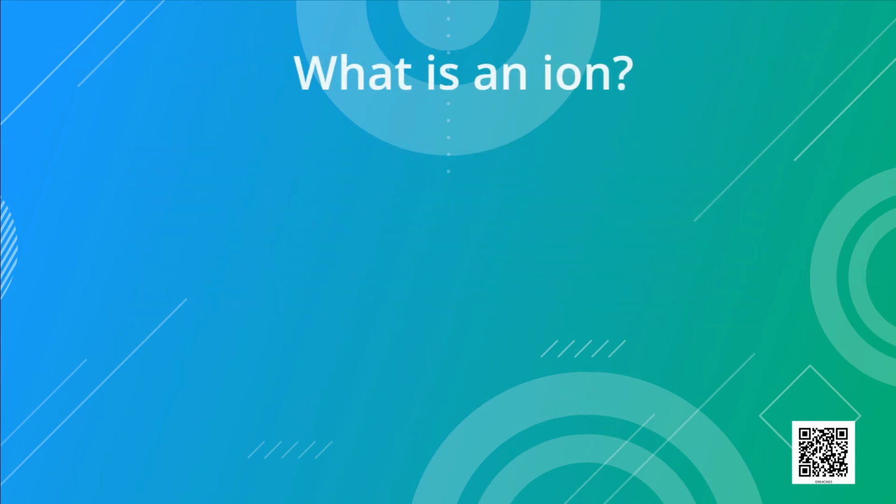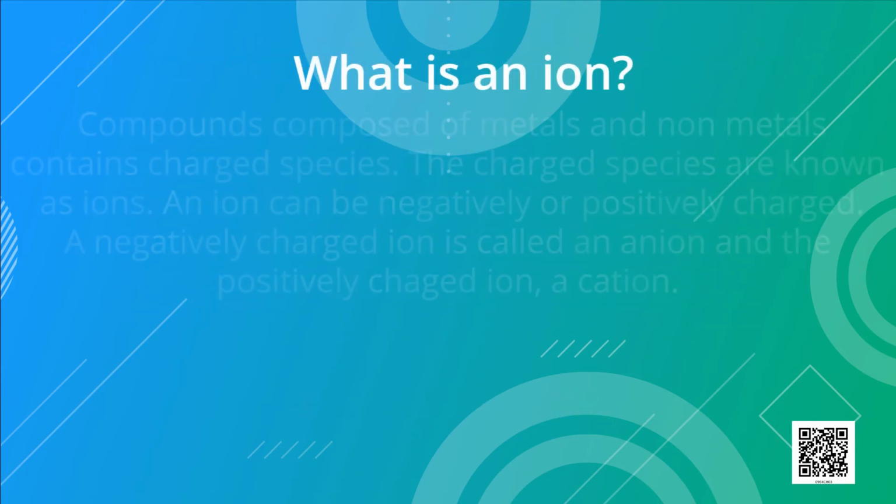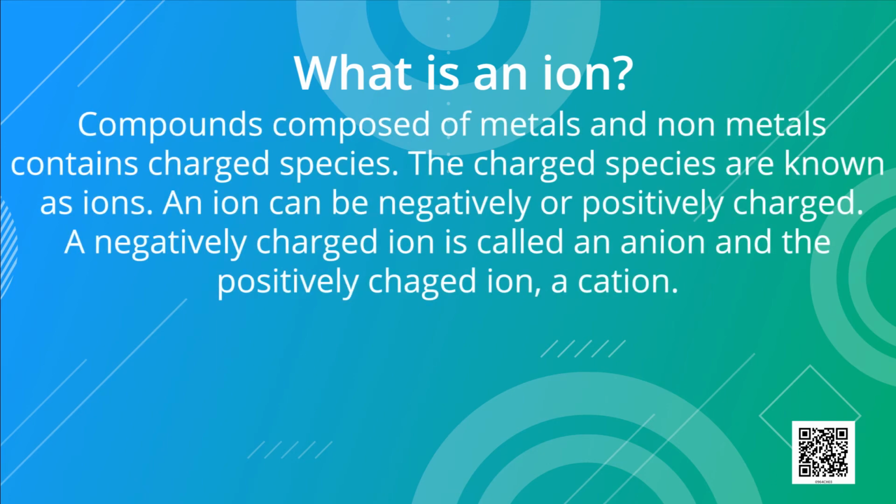Now, let us discuss ions. Compounds composed of metals and non-metals contain charged species. The charged species are known as ions. An ion can be negatively or positively charged. A negatively charged ion is called an anion and a positively charged ion is called a cation.